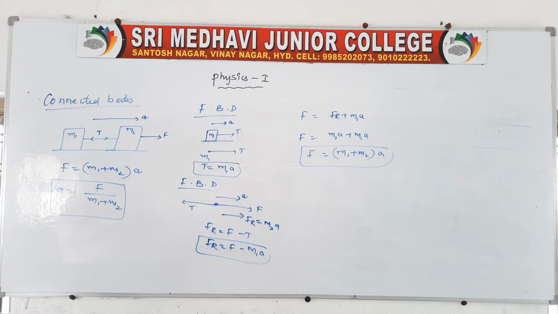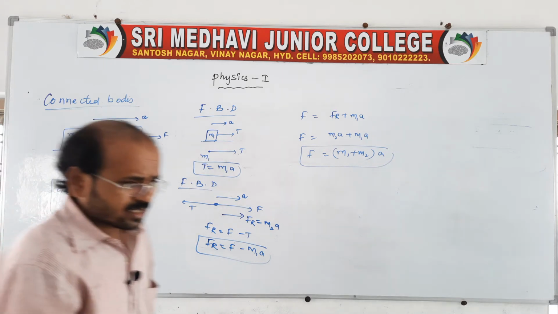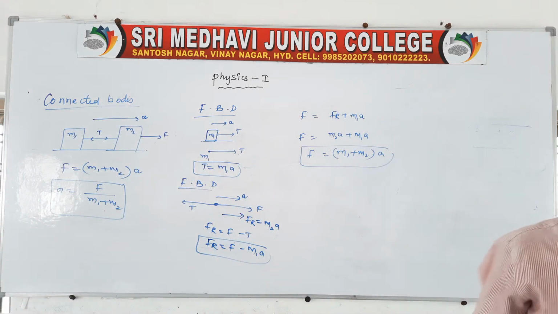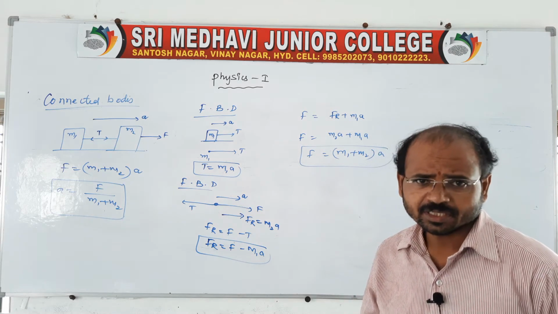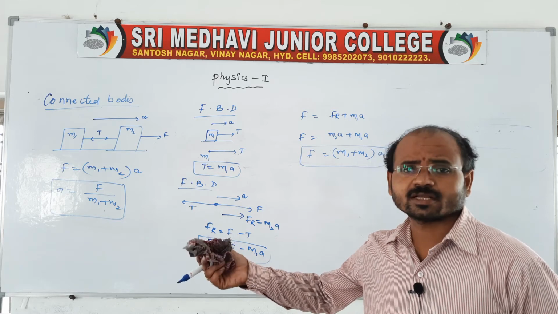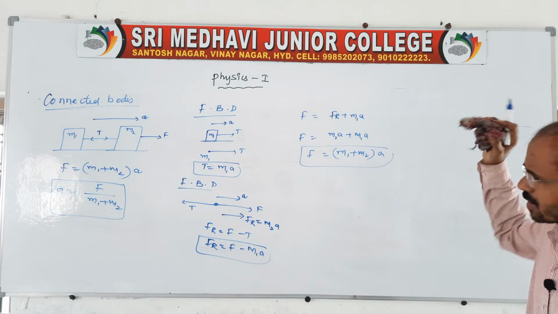Clear? It is related to what? It is connected bodies. It is related to connected bodies when two bodies are connected like this. Suppose in the next examples there are 3 bodies connected, or 4 bodies connected, or other extended bodies connected, yes, we can take this for all connected bodies.